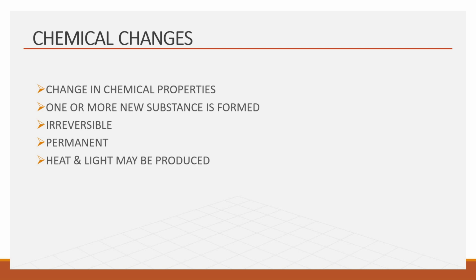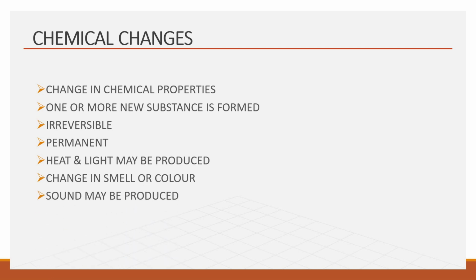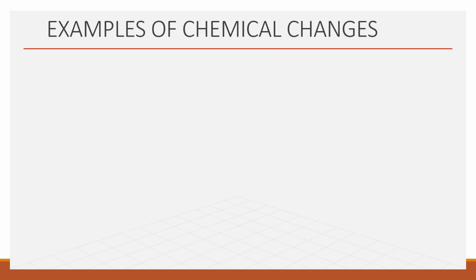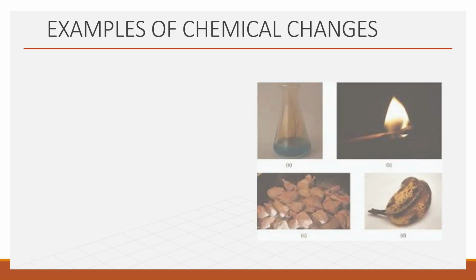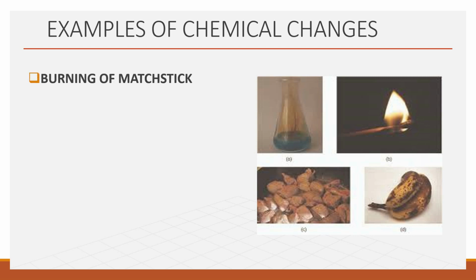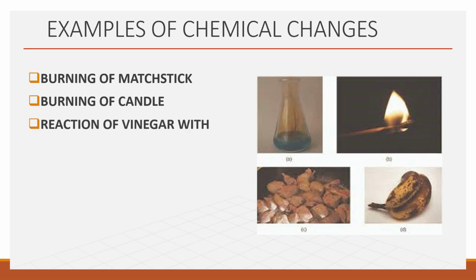In most of the cases, heat and light may be produced. There may be change in smell or color. And in some cases, sound may be produced, like bursting of crackers. Some common examples of chemical changes are burning of matchstick, burning of candle, reaction of vinegar with baking soda, the same example that we have done in the activity,